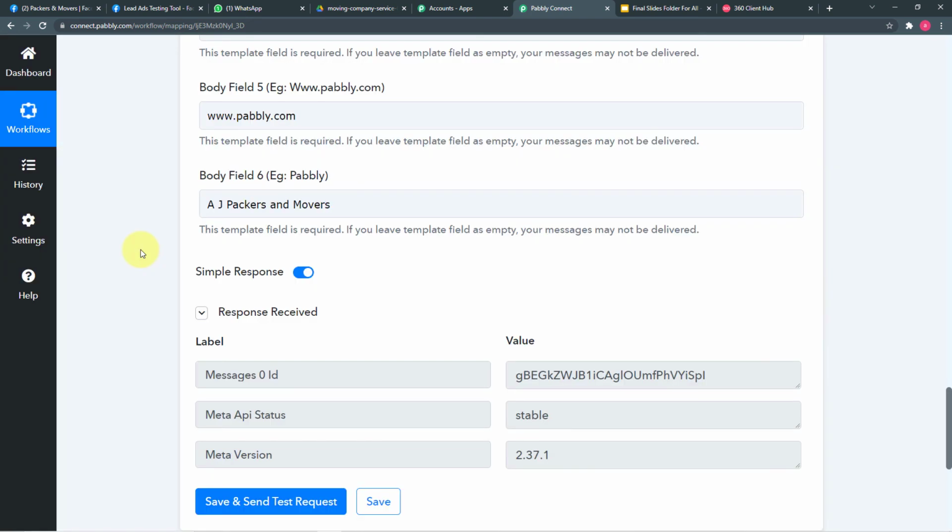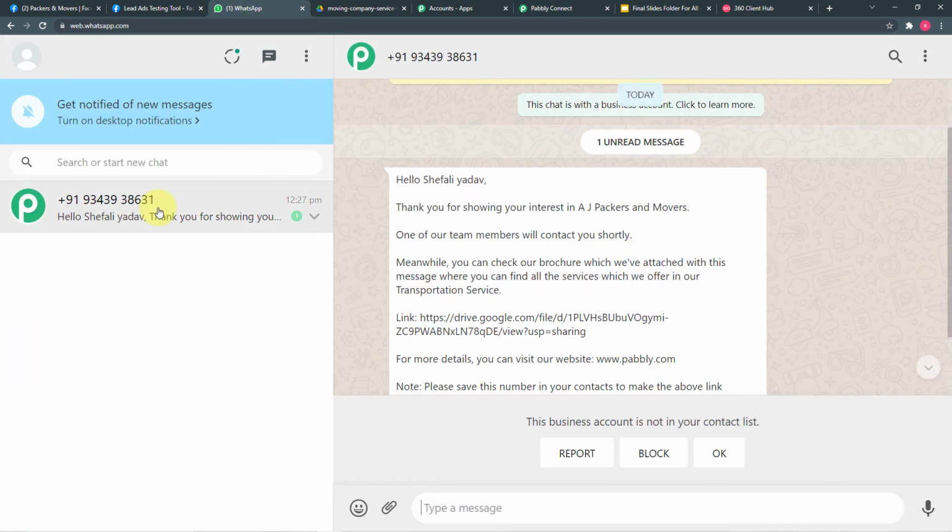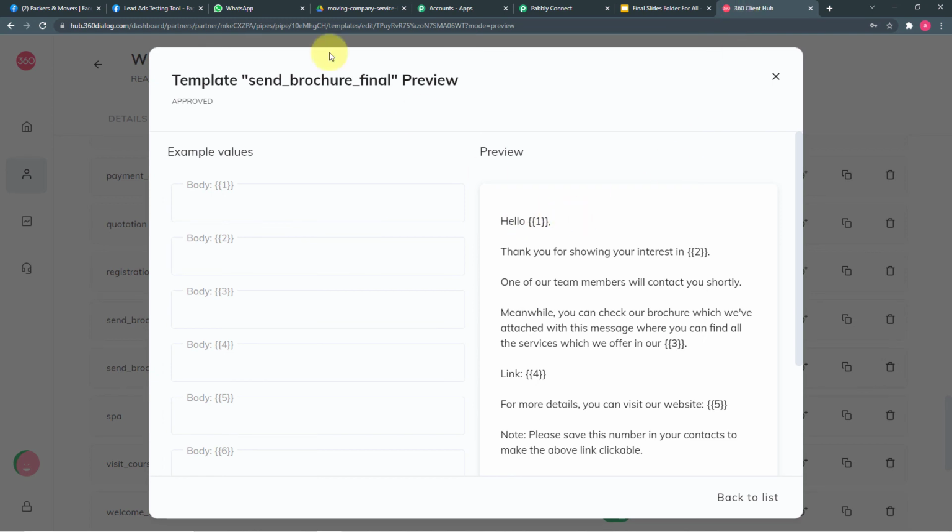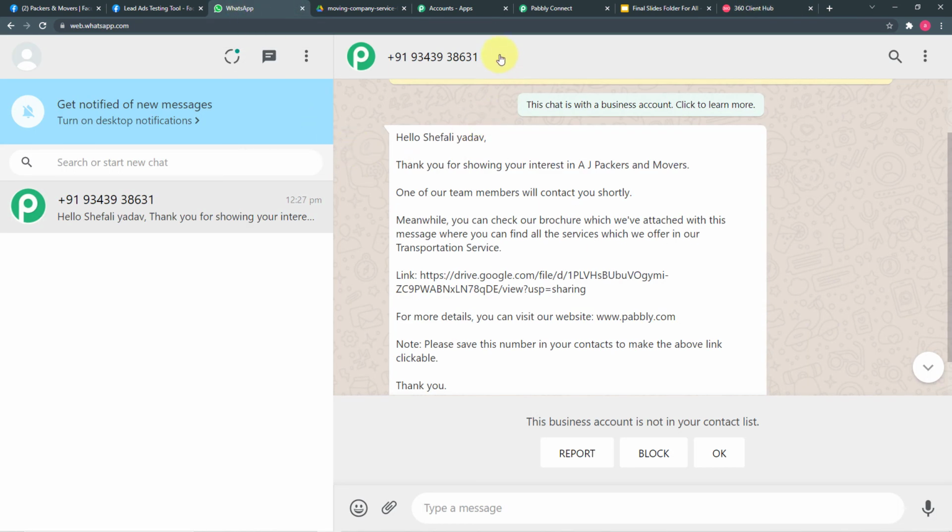And you can see it started showing this kind of response here, and we have received a new message also. Let's check what is in the message. The message is this: hello Shefali Yadav, thank you for showing your interest in AJ Packers and Movers. One of our team members will contact you shortly. Meanwhile, you can check our brochure.